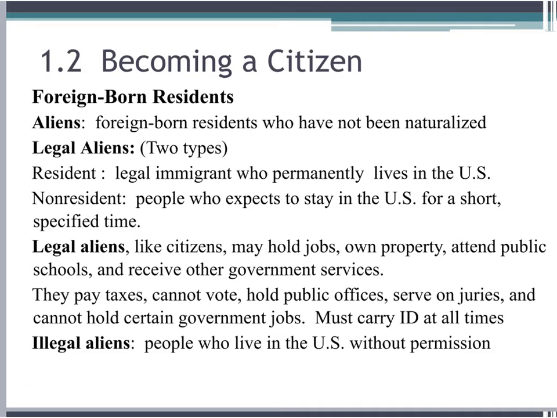And then please write down legal aliens and the things they can do, like hold jobs and own property, and then the things they cannot do, like hold public offices and serve on juries.